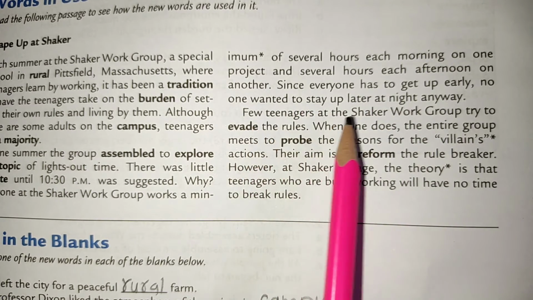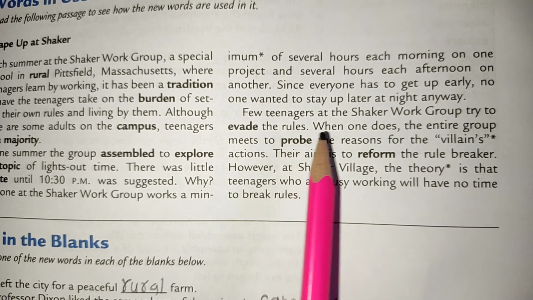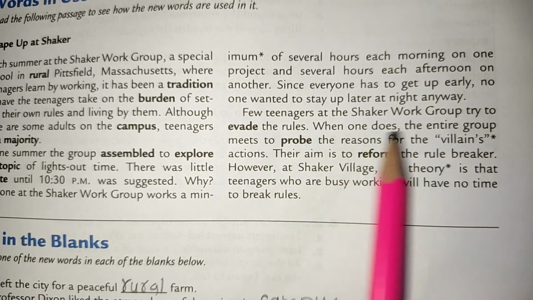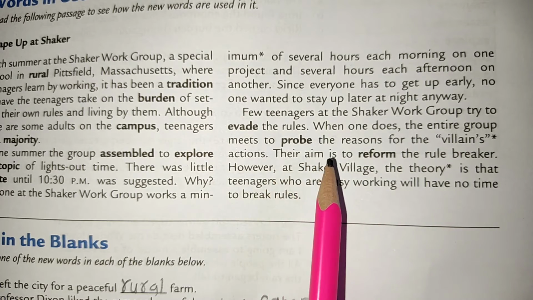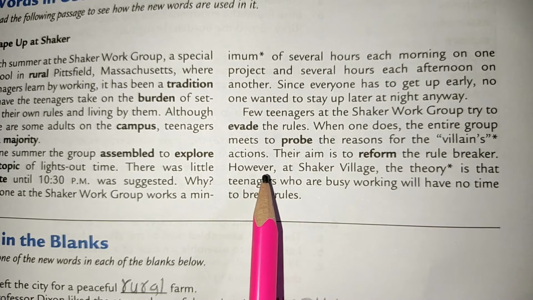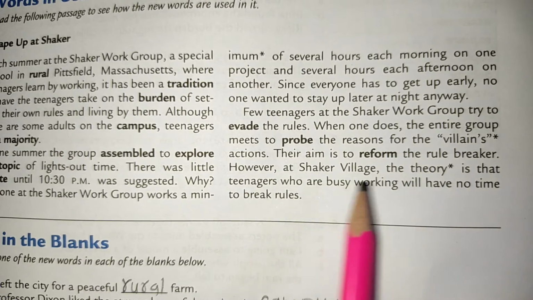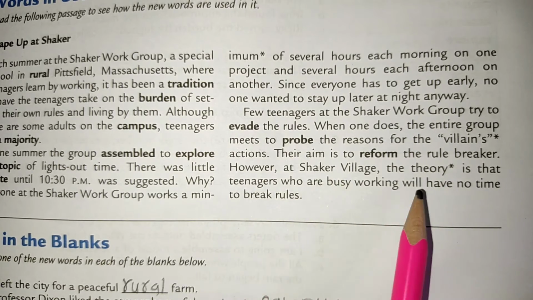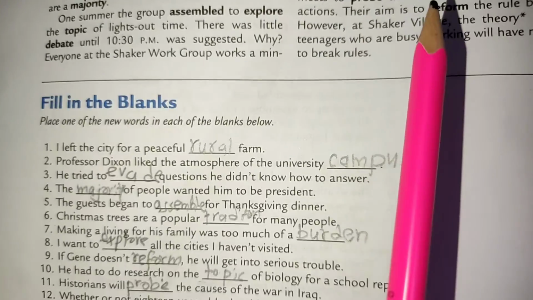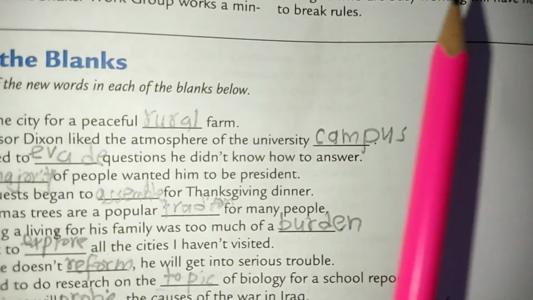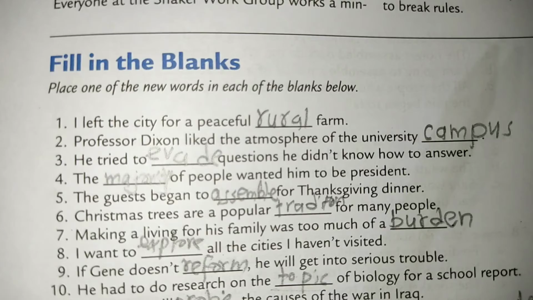Few teenagers at the Shaker Work Group try to evade the rules. When one does, the entire group meets to probe the reasons for the villain's actions. Their aim is to reform the rule breaker. However, at Shaker Village, the theory is that teenagers who are busy working will have no time to break rules. Now I have used all of these 12 words here.